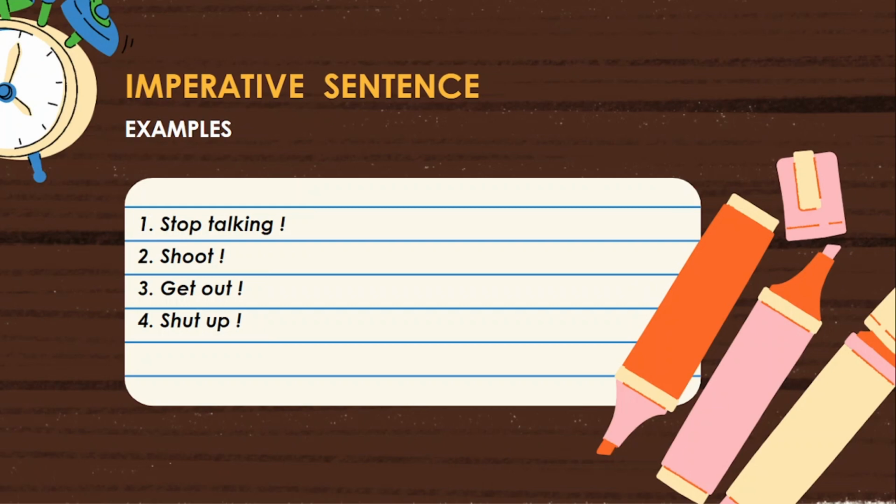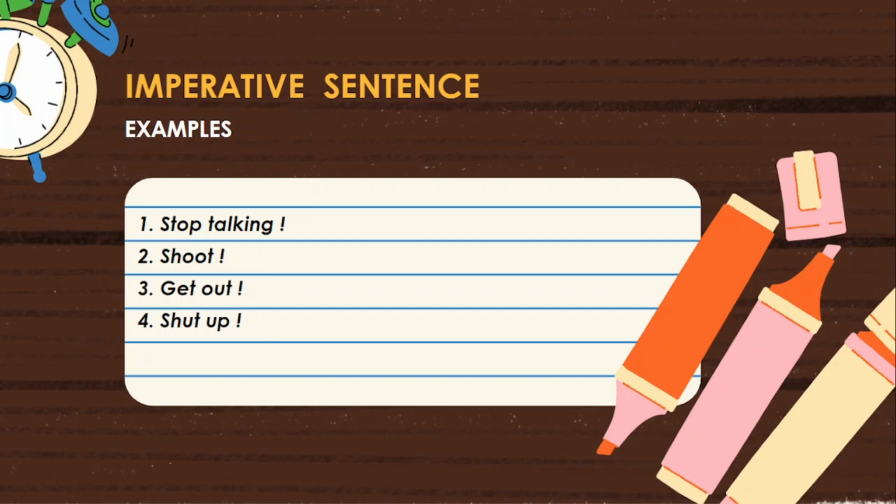See the second one, shoot. The sentence starts with the verb shoot. So it is an order. Then what kind of order is it? This order contains only one word, shoot, and it ends with an exclamation mark. Based on these features, this order is called a short order.